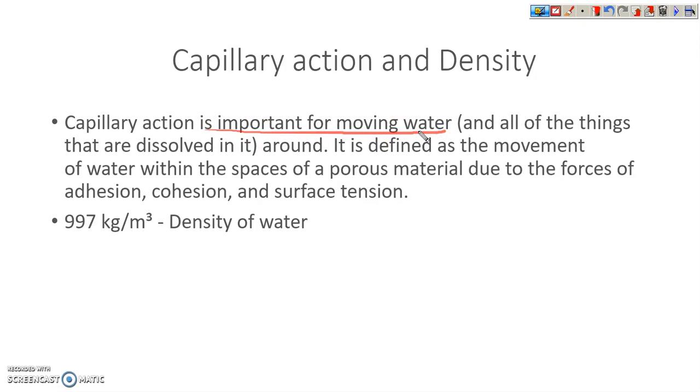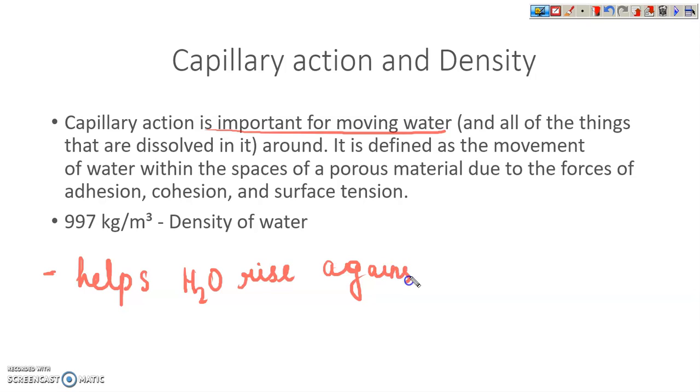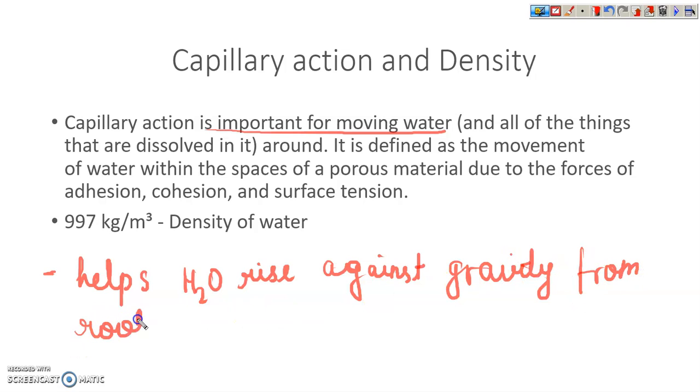The definition which I'm giving you is mostly for plants, but it has something to do with water. That's why I'm telling you.